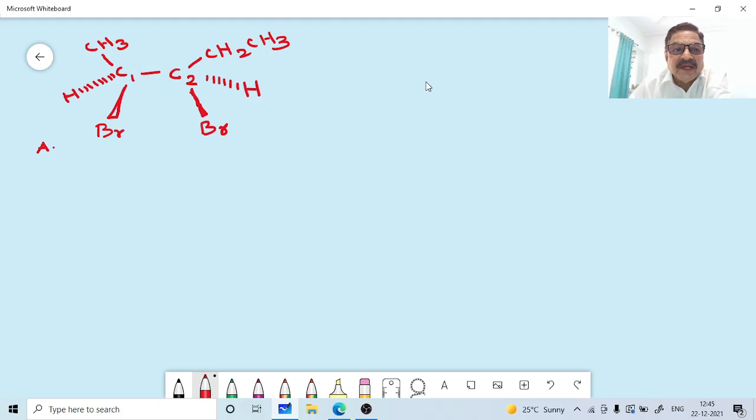The mirror image is looking like this. On a wedge.